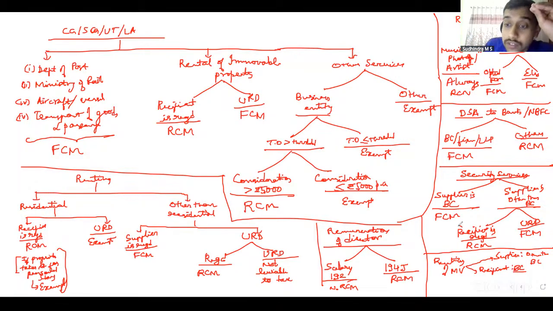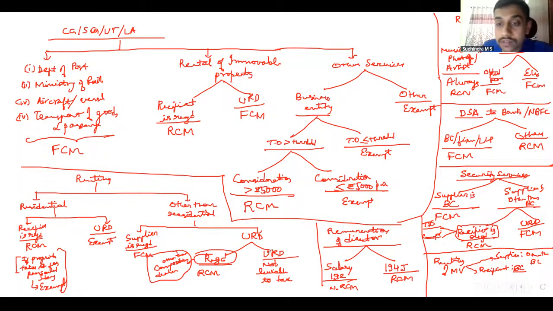With regard to security services, here we have a couple of exemptions. One, if they only have TDS registration, government departments, etc., no RCM. Second, composition dealers, no RCM. In the same way, in renting as well, if this registered person is a composition dealer, then no RCM. There is a new entry, I think it's applicable for the first time for the September exam. Composition dealer exemption. Other than composition dealer, then no RCM. RCM applies only for other than composition dealers. Okay, these are some of the important discussions with regard to RCM.